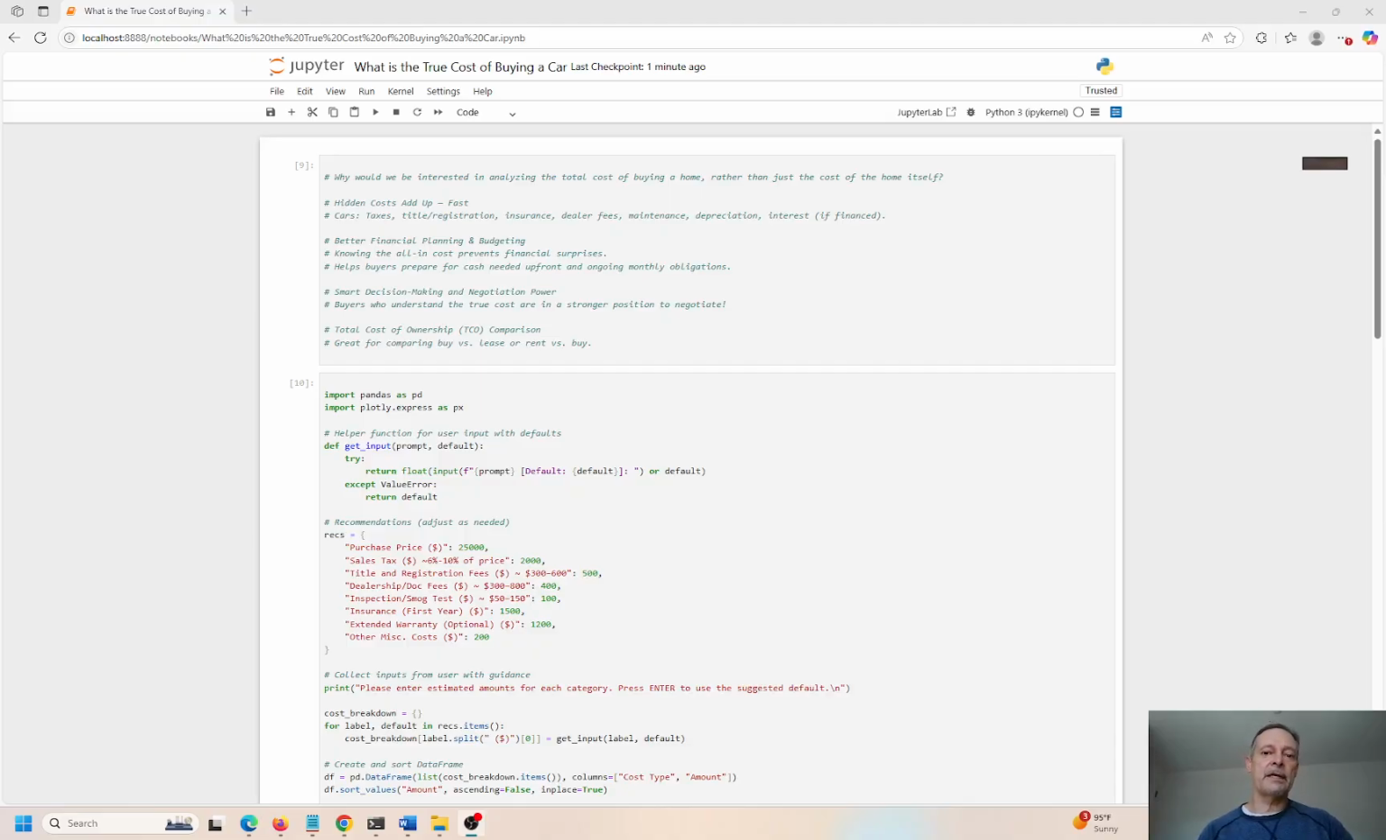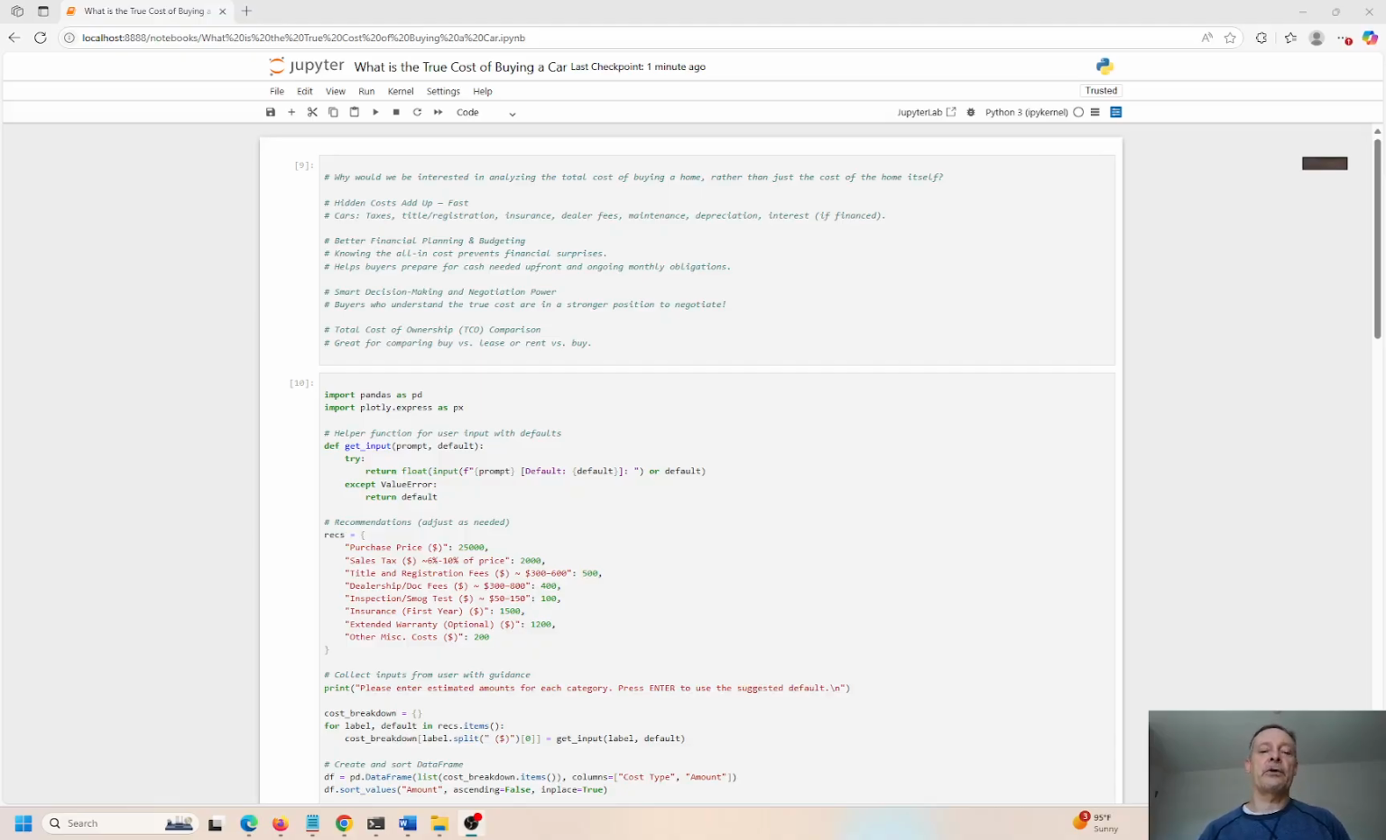Okay. So let me take you through everything so we can see the hidden costs that build up pretty fast and tally onto the total cost of the car. When you have this knowledge, you can make better financial planning and budgeting decisions, knowing that the car's true cost is almost guaranteed to be higher than the MSRP. You're more prepared for the cash that's needed up front, for all of these obligations that you have to commit to when you buy the car. And you can make smart decisions and actually have negotiation power.